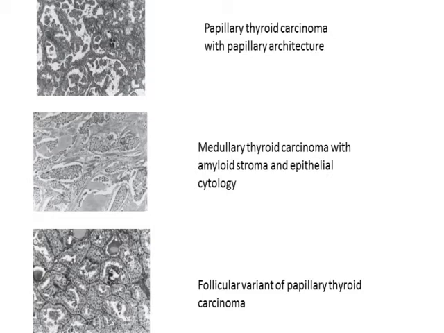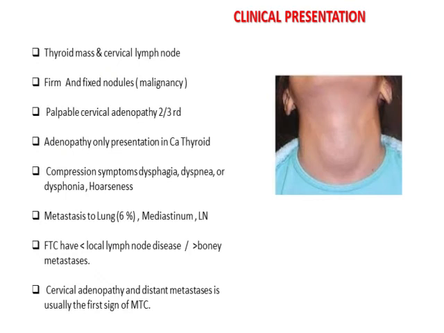Clinical presentation: these thyroid cancers present with features of a thyroid mass or cervical lymph nodes. Sometimes adenopathy alone can be a feature of thyroid malignancy. These lymph nodes can be firm and fixed in nature, and the majority present with palpable cervical nodes. They can present with features of compression like dysphagia, dyspnea, and hoarseness of voice due to involvement of the recurrent laryngeal nerve. Metastases can happen to the regional lymph nodes, mediastinum, and lungs.